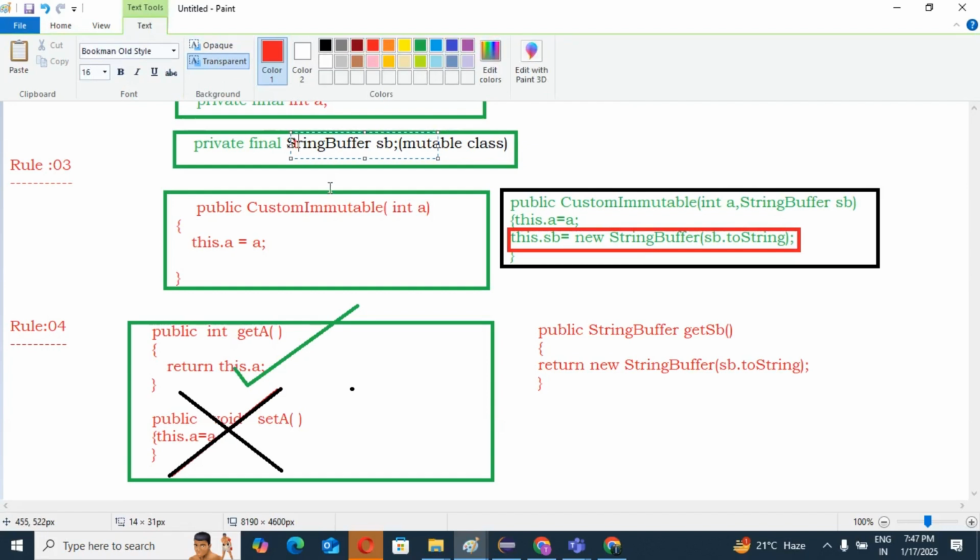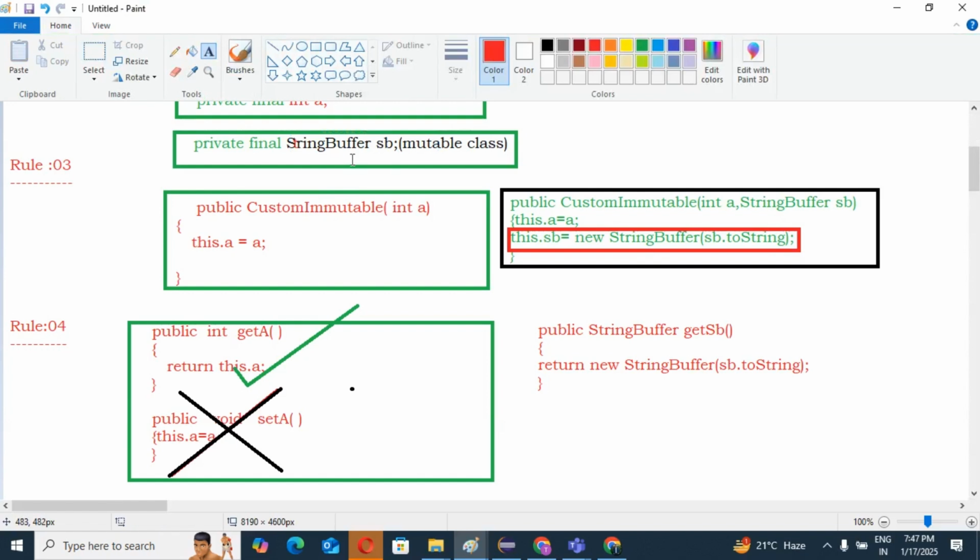Okay, so guys, see this is a string, right? A string buffer means what? A string buffer is a mutable class. So if we are using a mutable class in our immutable class, then we need to return a copy of the object. No need to return its original value, guys. Otherwise it will impact our setter and getter methods as well in the immutable class. That's why I am going to write it in this way.